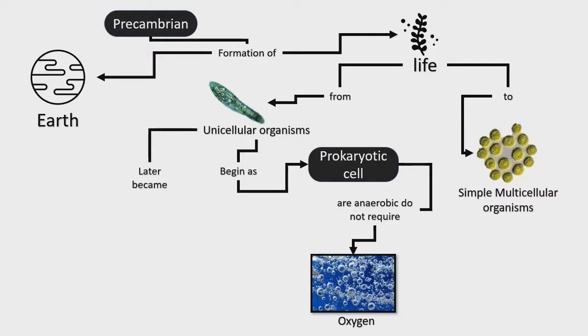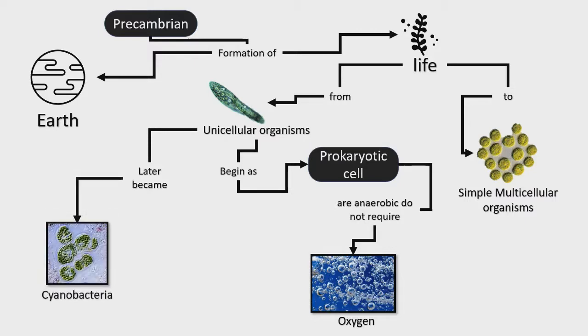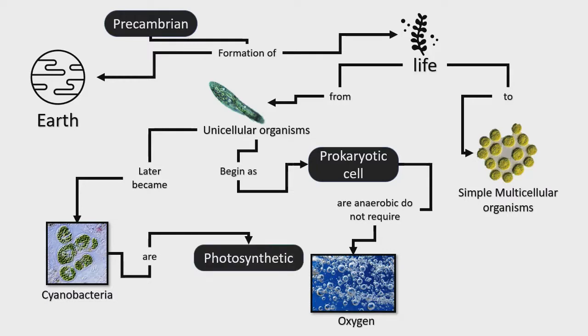These unicellular organisms later became cyanobacteria, and these cyanobacteria are photosynthetic organisms. In other words, they are the ones that introduced oxygen into our atmosphere. So this is the historical background of the Precambrian era.